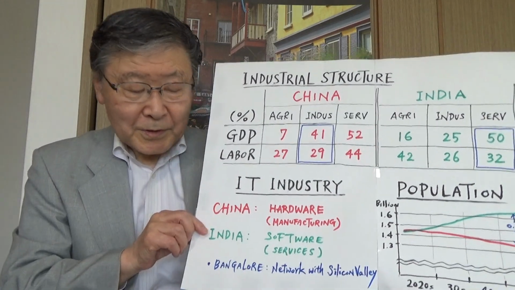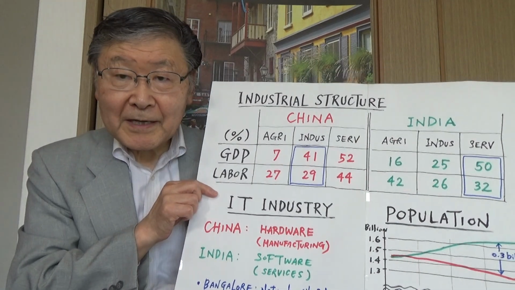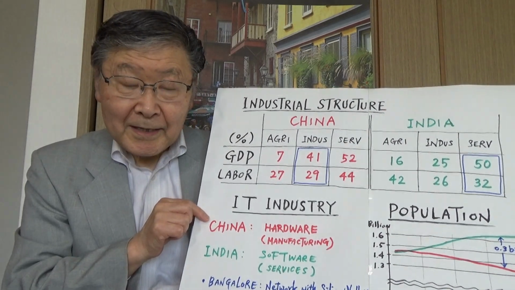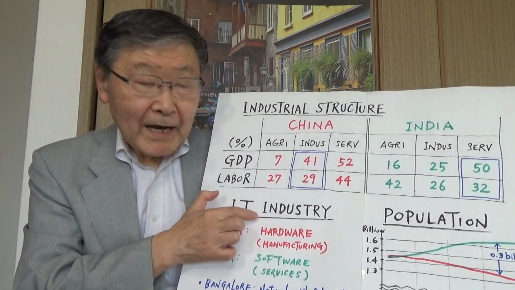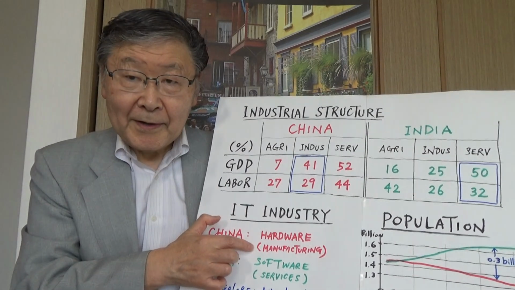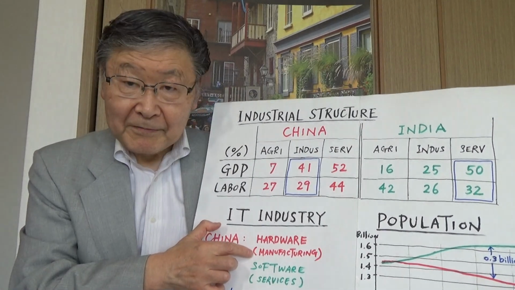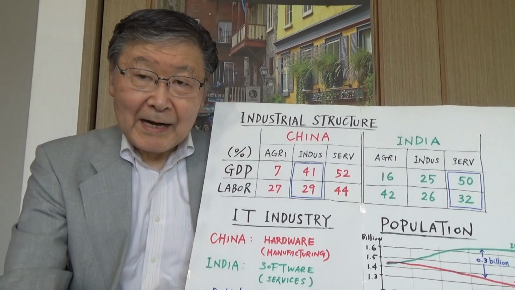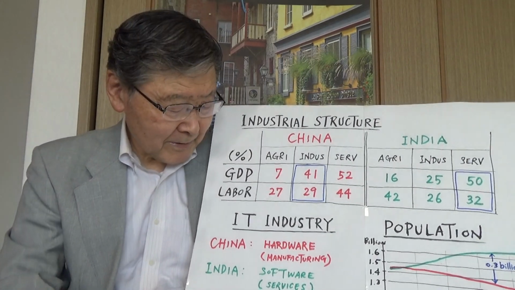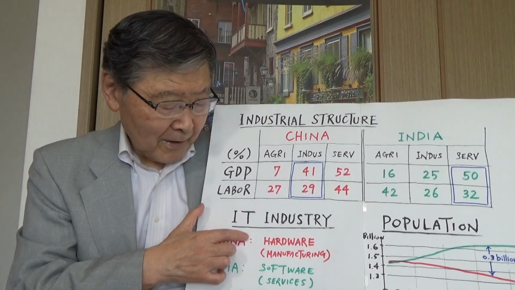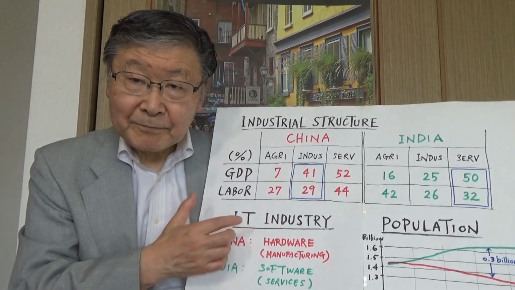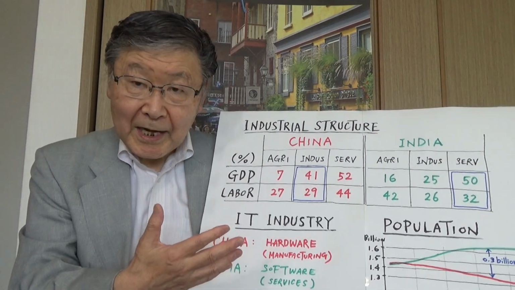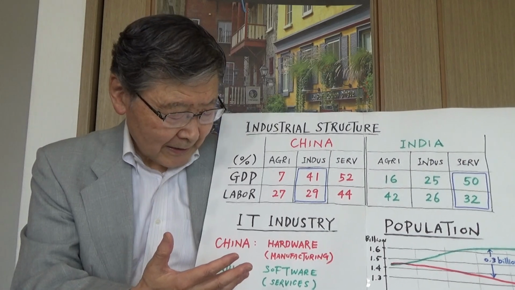In more concrete terms, you can see that in the most advanced sector of the economy, in China, IT industry really means the hardware activity in manufacturing. Although software and other aspects of IT activities are increasing, still hardware manufacturing in IT industry is so well known for the economy, and a lot of exports from China are in that category.